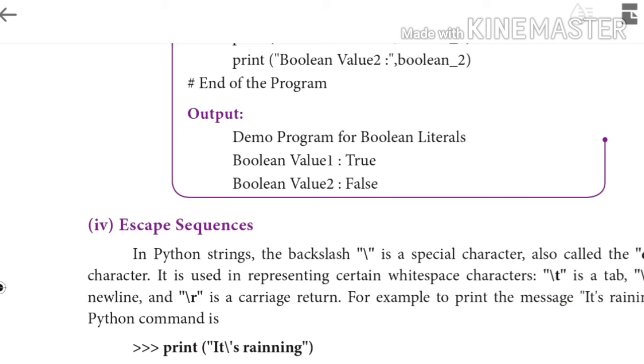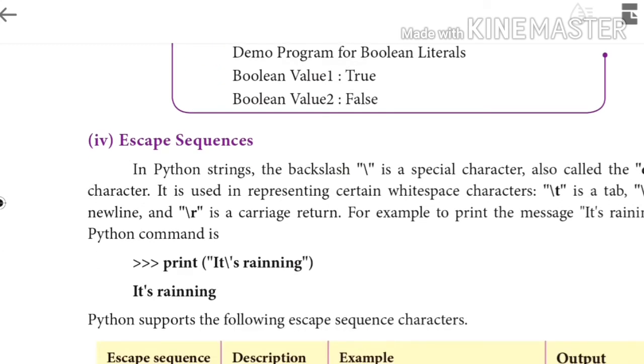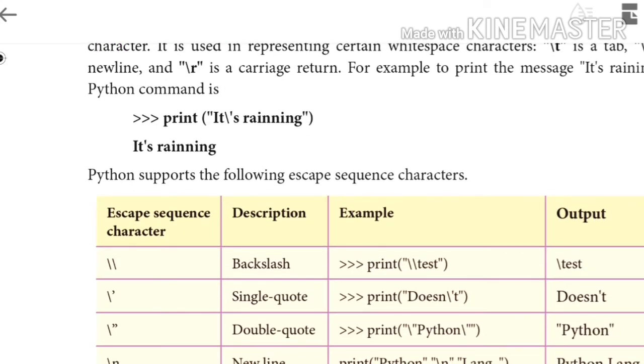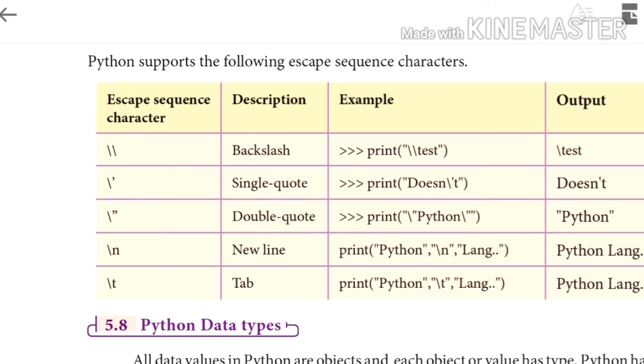For example, if you want to display the message it's raining, the command used in Python is print, with a backslash and apostrophe before s, then the output is displayed in this manner. Some escape sequence characters are displayed in a table with descriptions and examples, and we get the output.